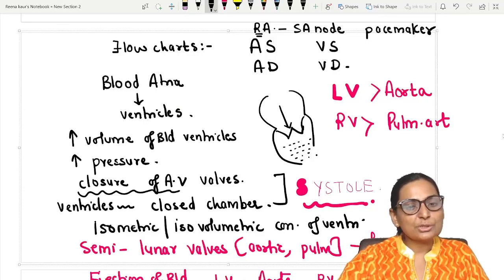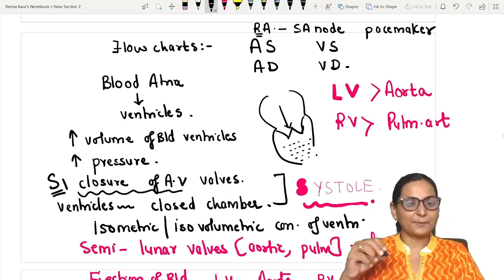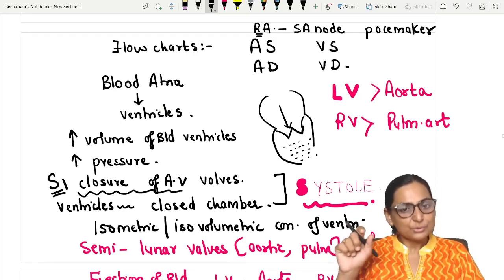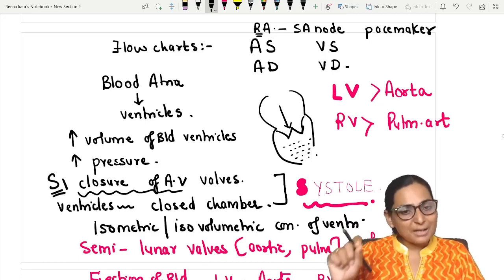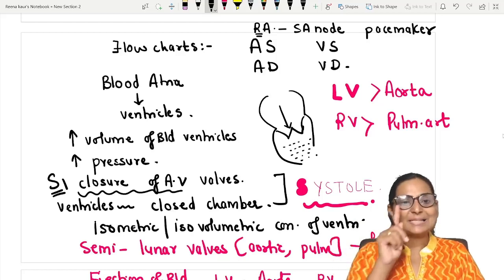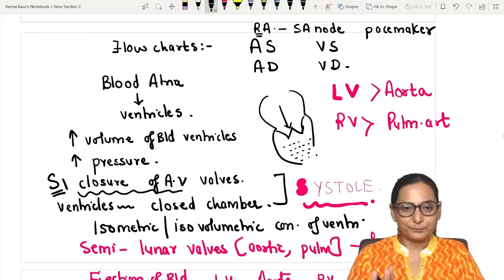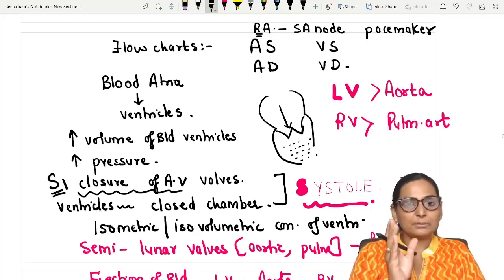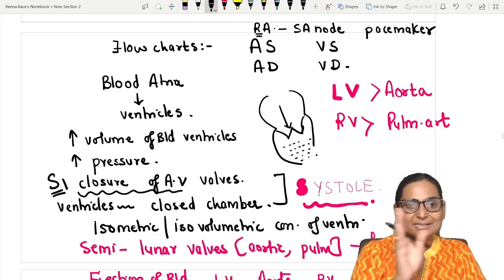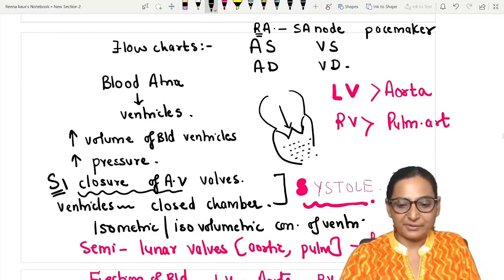The closure of the AV valves resulted in our S1. समझ गया? So isovolumetric contraction जो होता है, that marks the beginning of the systole. Beginning of the systole means S1 and beginning of the diastole means S2. You also get a 2 marks BAQ: give differences between the first and the second heart sound. So when you write down the causes, you get the differences.